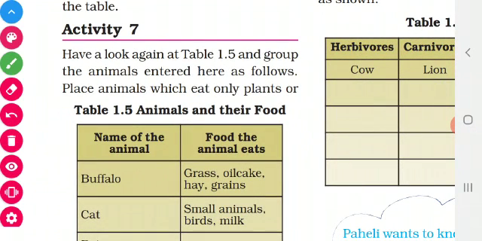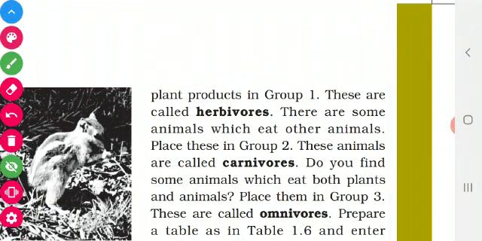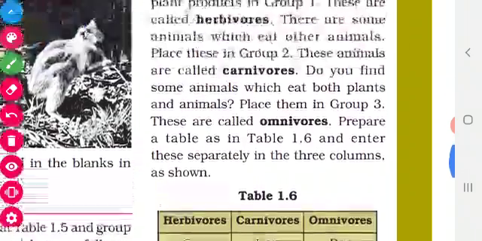Now you take your book and underline. Animals which eat only plants or plant products are called herbivores. That is, some animals eat only the plants and the plant products. Such animals are called herbivores. For example, take a cow. It eats only the plants and the products that are obtained from plants. So it is a herbivore. So that's why they have placed cow in the herbivore.